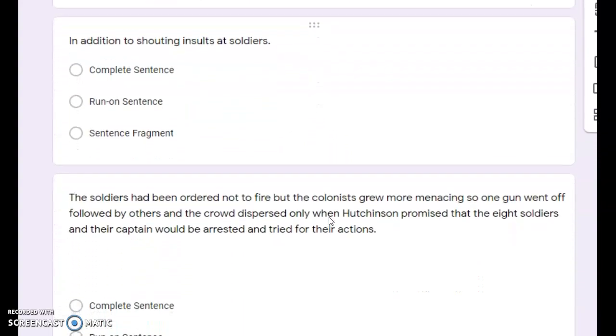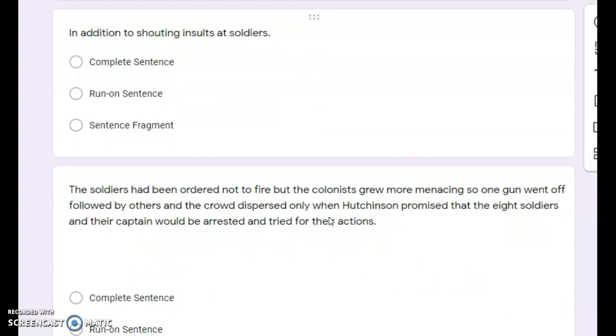Okay, and then number two says, in addition to shouting insults at soldiers. So is that a complete sentence, a run-on sentence, or a sentence fragment? In addition to shouting insults at soldiers. So I'm not really sure what's going on here because I'm missing some information. So is that a complete sentence, a run-on sentence, or a sentence fragment? What type of sentence misses information?